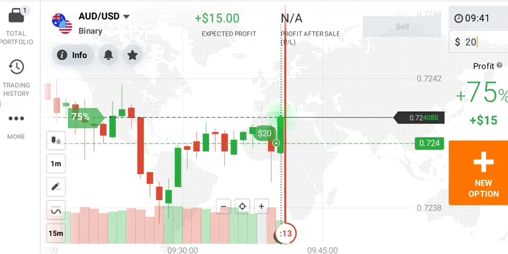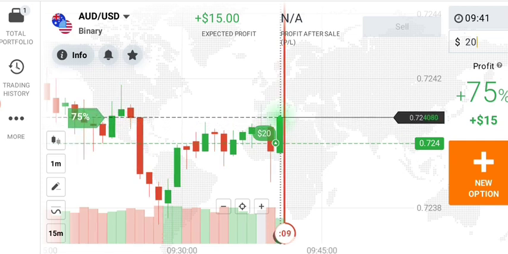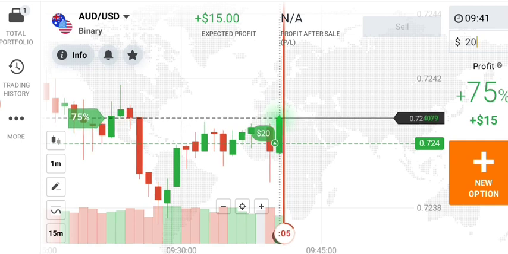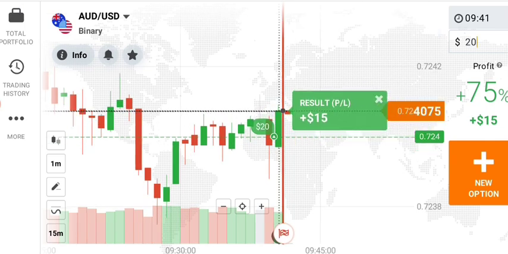Okay, luckily I think I will win this trade, but I'm not sure about this candle. Okay, so this is also my winning trade. Let's do one more trade here.